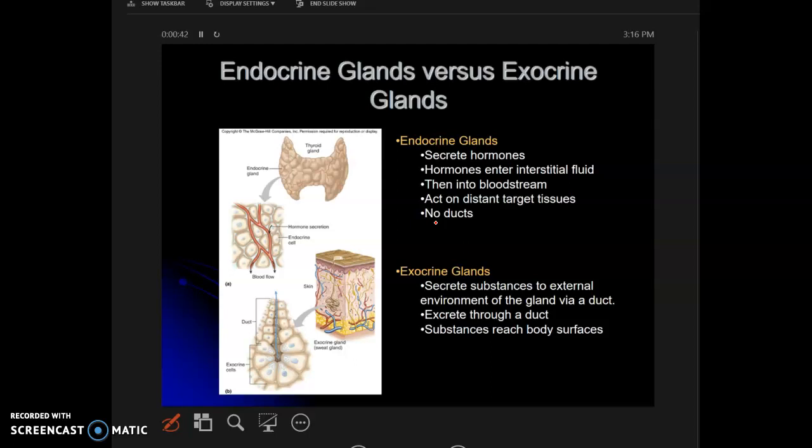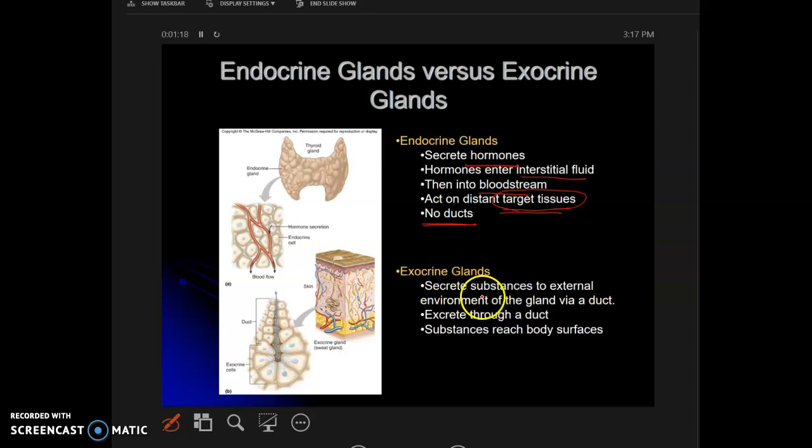So the endocrine glands produce hormones, and these hormones are carried via the bloodstream because the glands do not have any ducts. Okay, the hormones will enter interstitial fluid and then into the bloodstream, and the next and the most important thing is that they will act on target tissues. They're very specific on which gland or which tissue that it acts on. We'll see that more in detail.